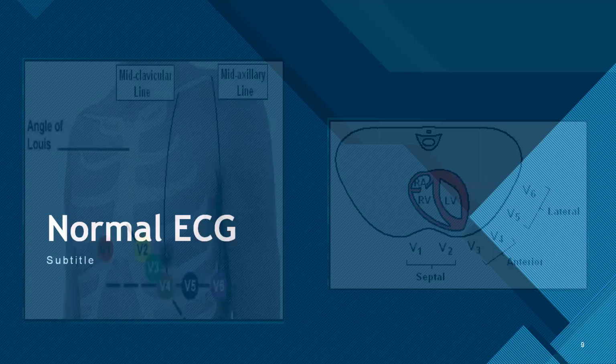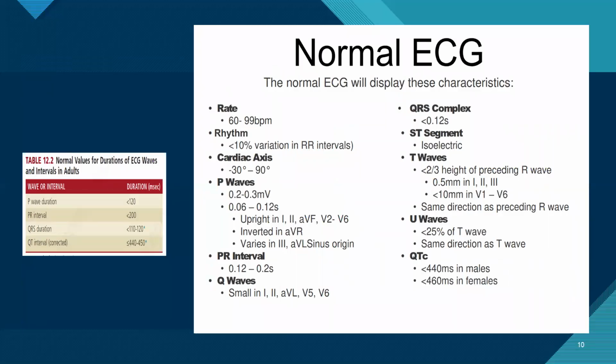So this slide just states small features of the normal ECG. On the left side, we have P wave duration, generally less than 120. PR interval is less than 200, from 120 to 200. QRS duration is from 100 to 120. QT interval is from 350 to 450. And coming to the right side, RR variation, heart rate variability in normal patients. The cardiac axis is generally normal from negative 30 to positive 90. Then we'll be coming to all the waves.